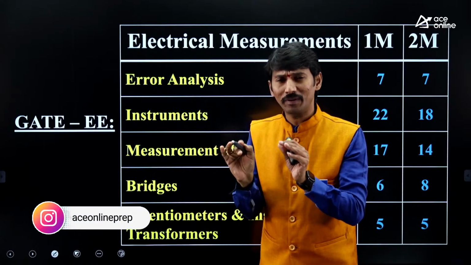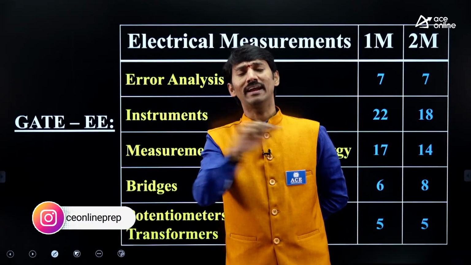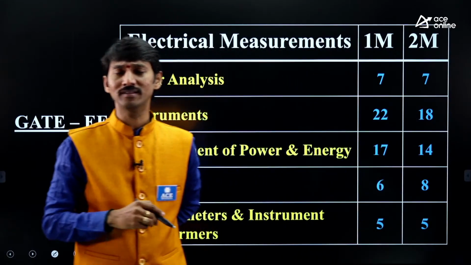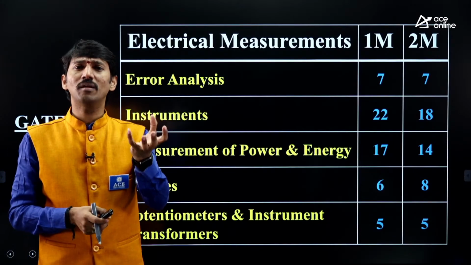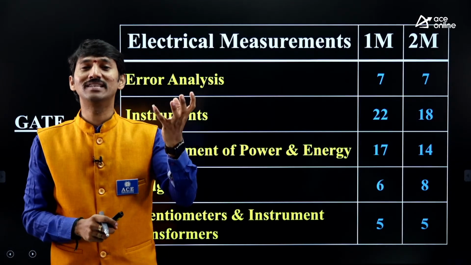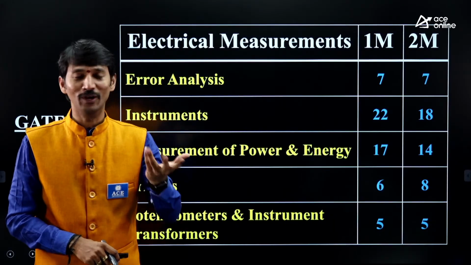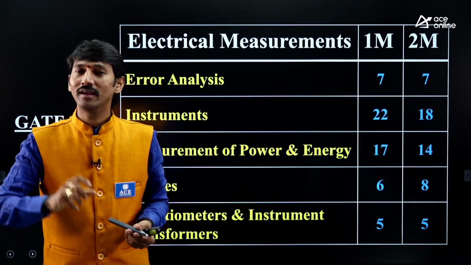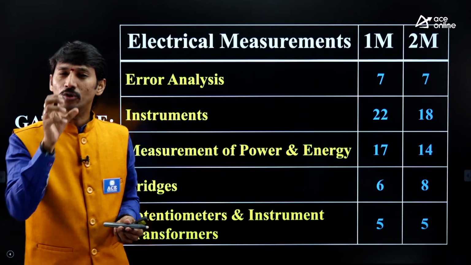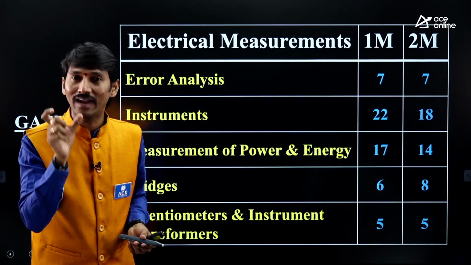This is the starting chapter generally we take. This error word will be continued throughout the entire subject. What is that logic? What is the meaning of error? Whenever we are measuring a parameter practically, suppose by using an ammeter or voltmeter, do you get the exact value which was there in the system? Definitely no. Why? Practically speaking, every device has its own losses. Due to those losses, the measured value will not be equal to the true value. That is called error.